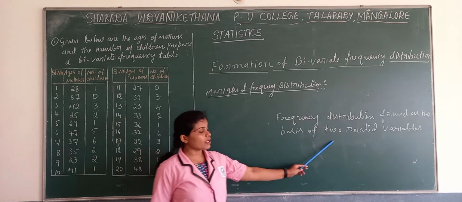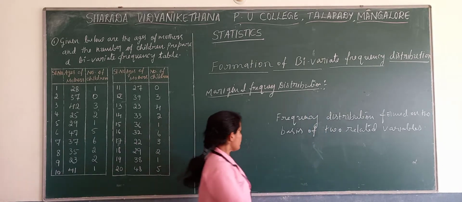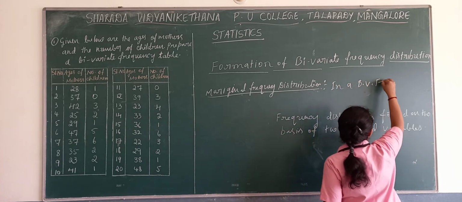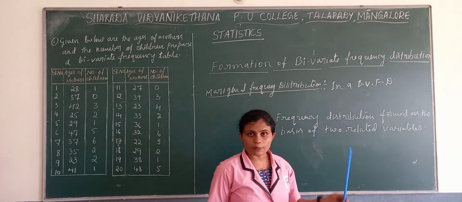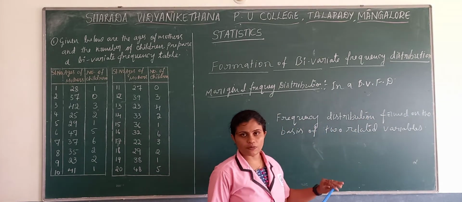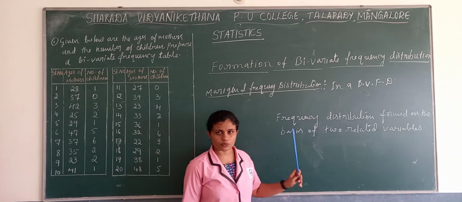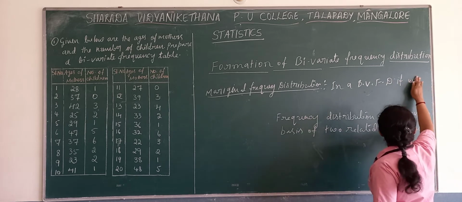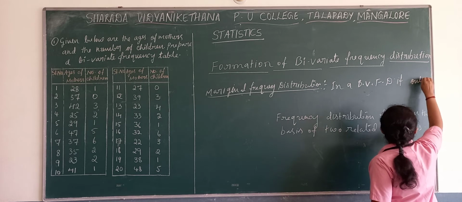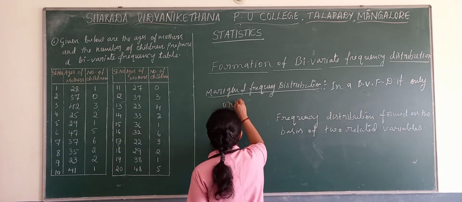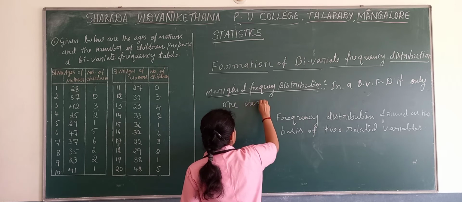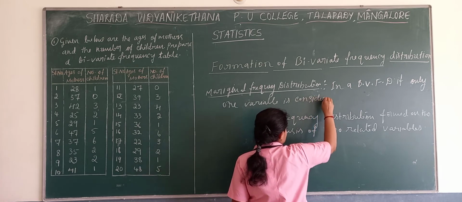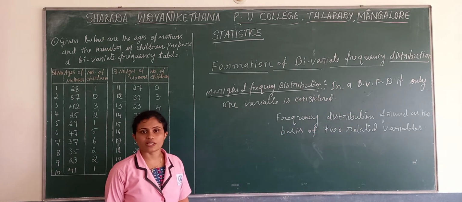After forming a bivariate frequency distribution, if only one variable is considered, that we call a marginal frequency distribution.